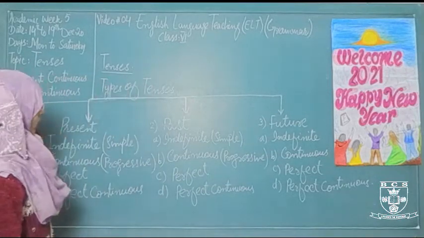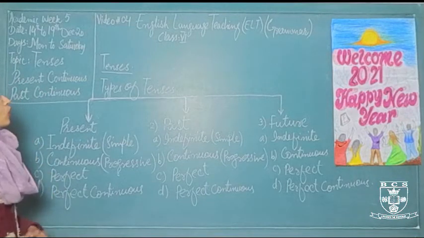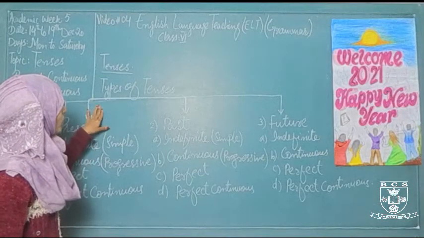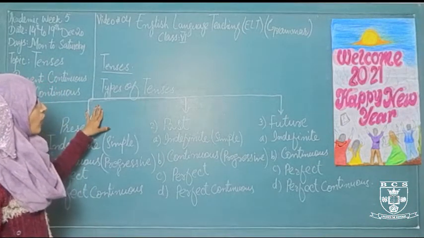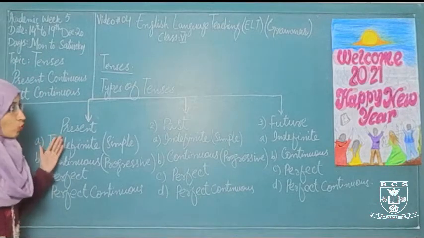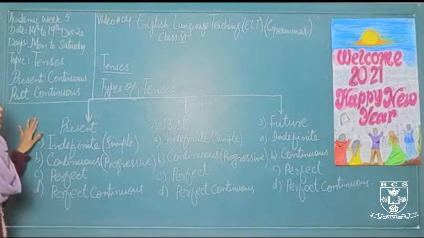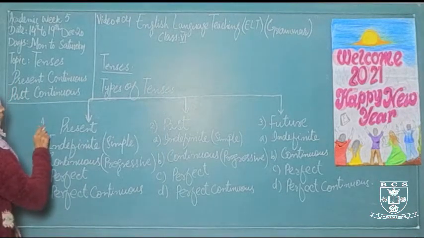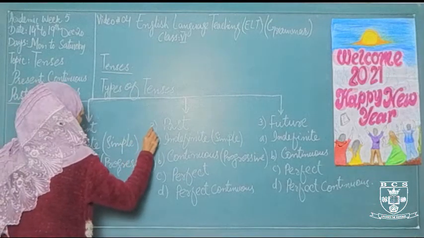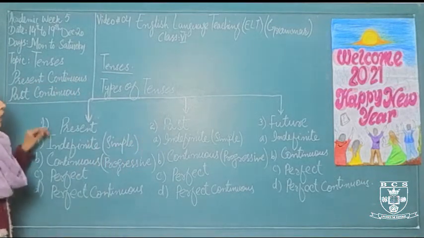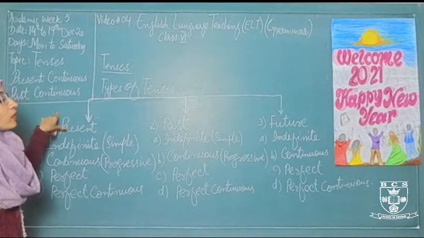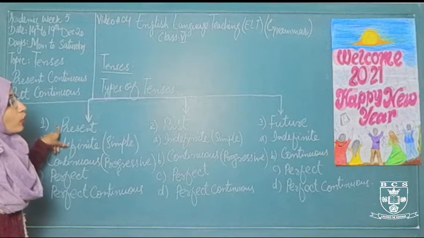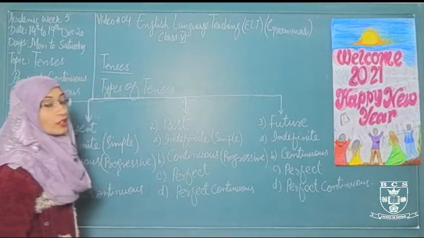The tenses tells you at what time you are performing any action. So what time you are performing the different types of action, or you have performed, or you are going to perform. So tenses tell you about the time of performing any action and what time. There are three types of times, or you can say there are three types of tenses. So these times and these types of tenses tell you about the time of performing different actions.